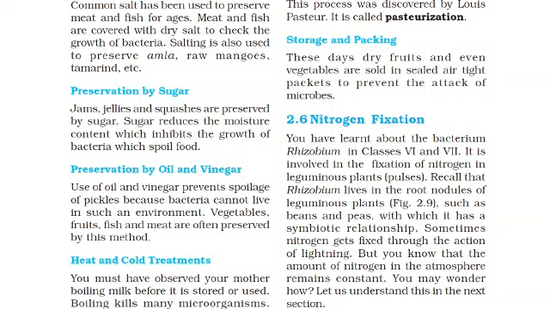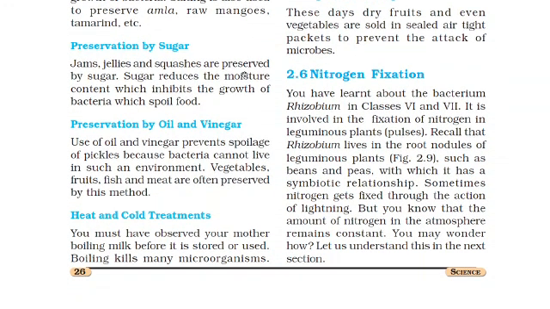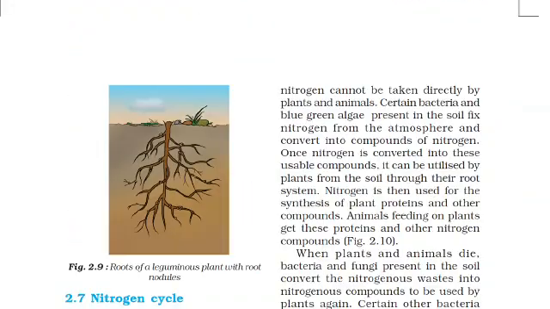Sometimes nitrogen gas is fixed through the action of lightning. But we all know that the amount of nitrogen in the atmosphere remains constant. It is approximately 78%. Now you may wonder how. Let us understand; this is in the next section. Now we will study about that.